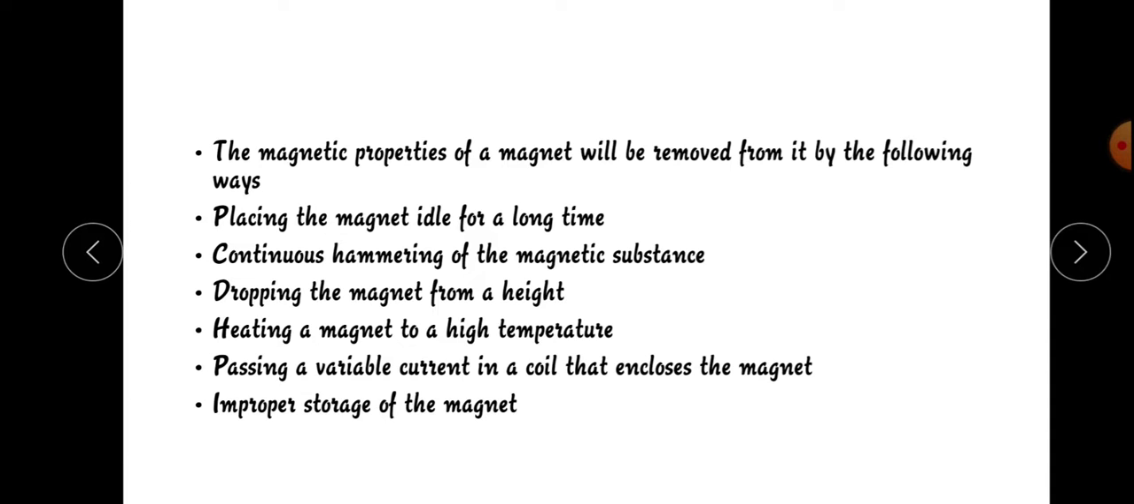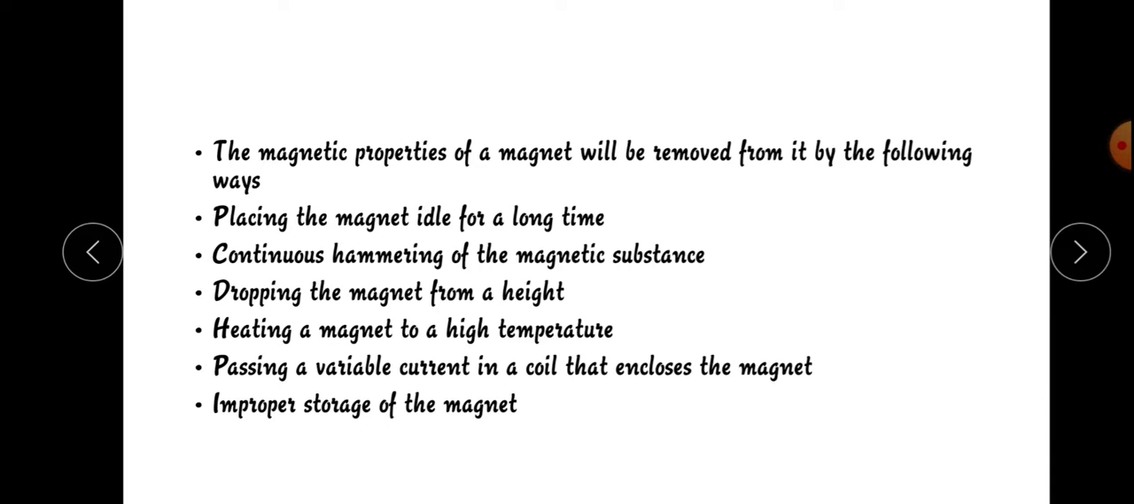By doing this, the magnetic properties of the magnet will be removed. So what we have seen: artificial magnets. In artificial magnets we have seen temporary magnets and permanent magnets.